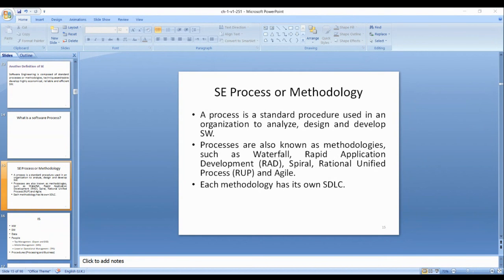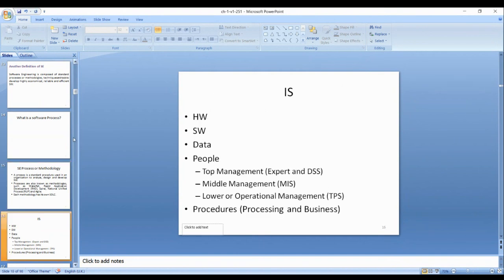So we have systems like in the people we have top management, middle management, lower management, procedures, processing, and business rules, hardware, software, data, people, and procedure.